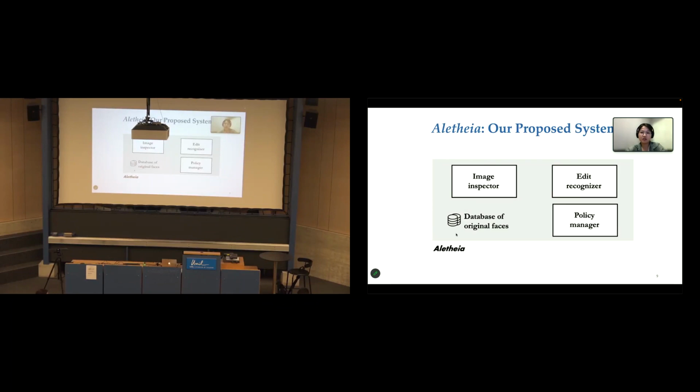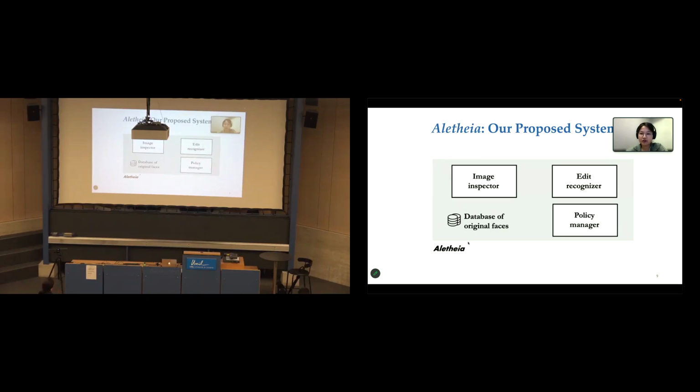Here is the overall system architecture. We named the system as Alicia, and it contains 4 modules. The 2 left side modules, Image Inspector and the Database of Original Images, define the file management function to identify and locate the original image for each incoming image upload. The next module, the Edit Recognizer, compares the original and edited image to determine the set of face edits.